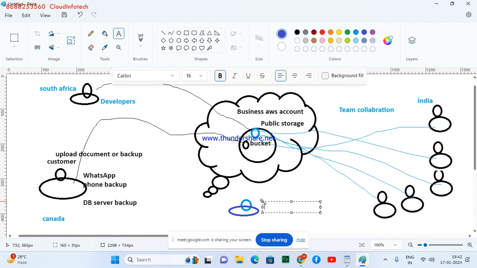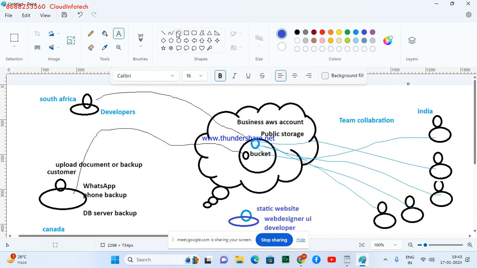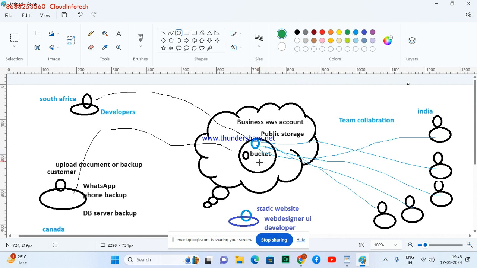You can see here, a developer, basically a kind of what? Web designer, UI developer, who is developing a static website, and quickly they want to host the website on a cloud, Amazon cloud, and they want that website to be accessed globally by everyone. So this website can be hosted easily on this S3 service, and I have to create one more bucket for this developer and I have to give the access to that.